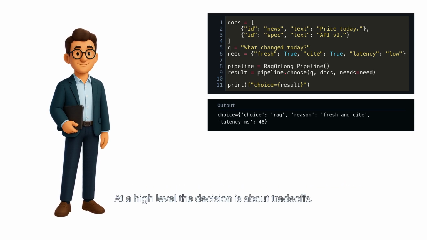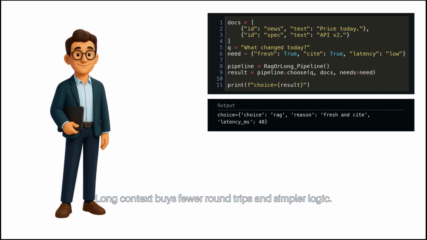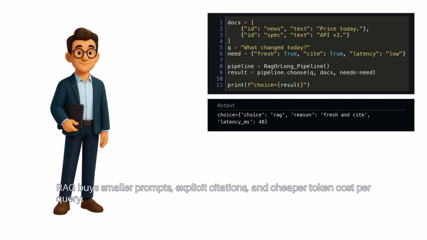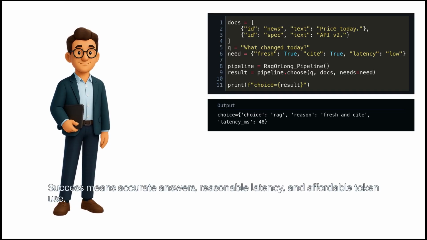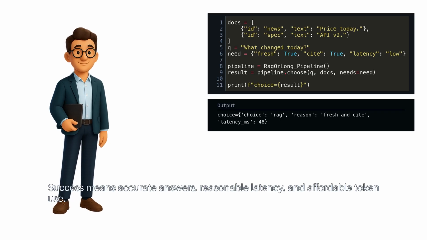At a high level, the decision is about trade-offs. Long context buys fewer round trips and simpler logic. RAG buys smaller prompts, explicit citations, and cheaper token cost per query. Success means accurate answers, reasonable latency, and affordable token use.